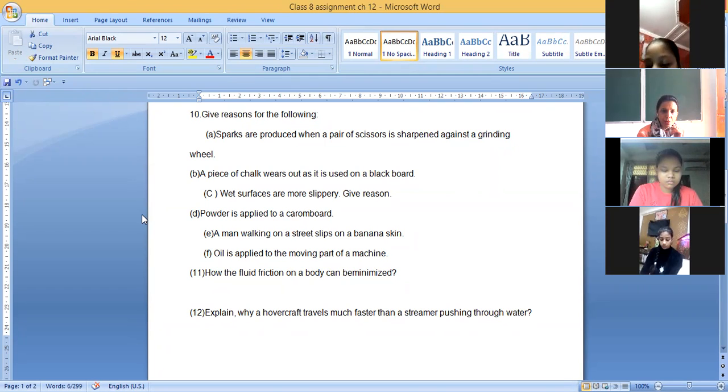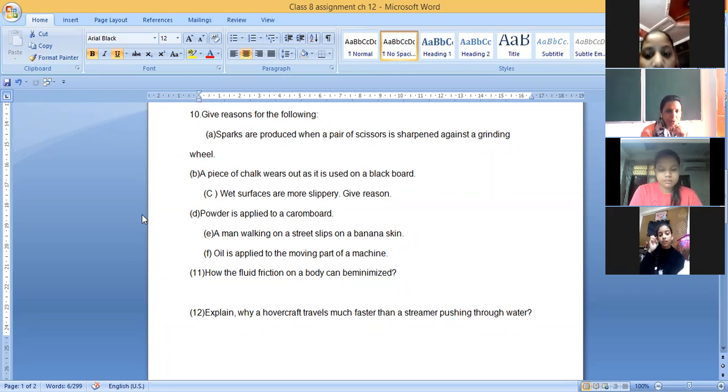A man walking on a street slips on a banana skin. Just as we had discussed, how we skid on banana peel, why we skid. In this case also, what happens? The friction is reduced. Friction is less and grip on the road is less, and that's why we slip.